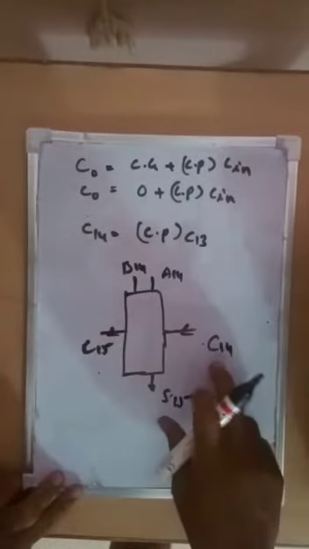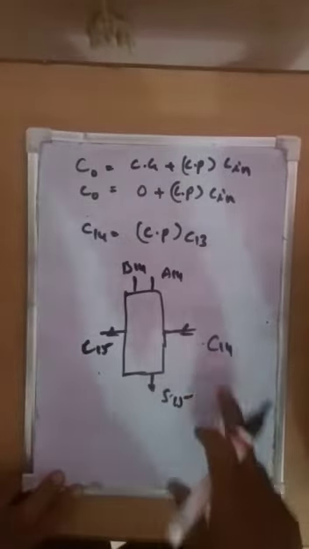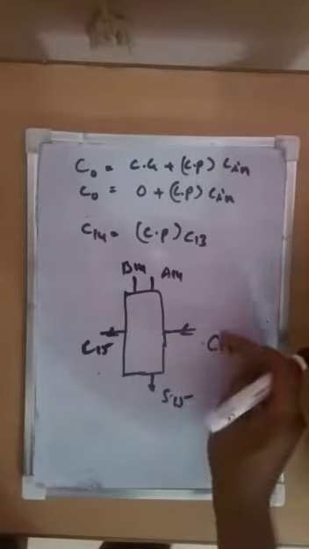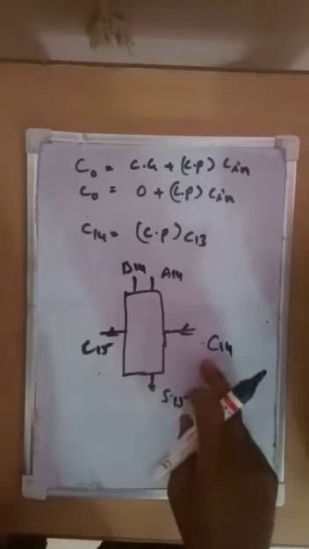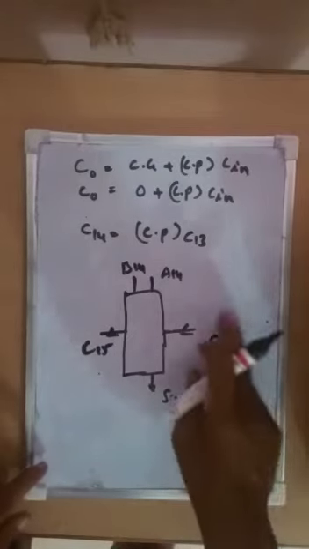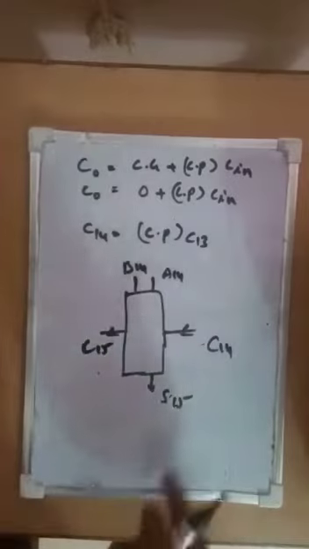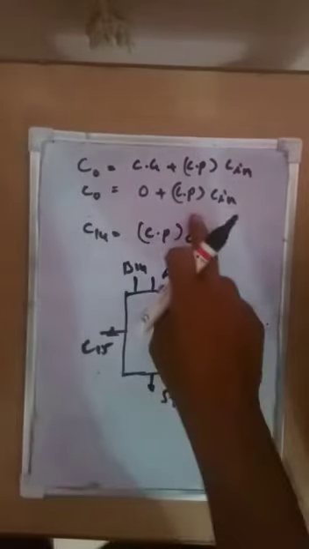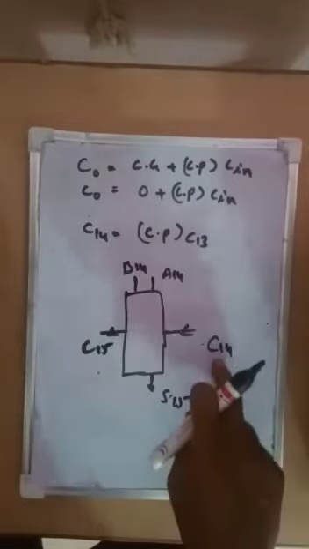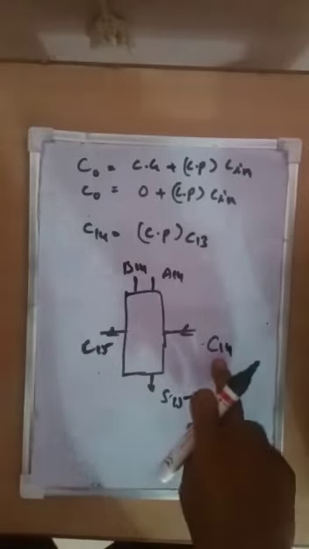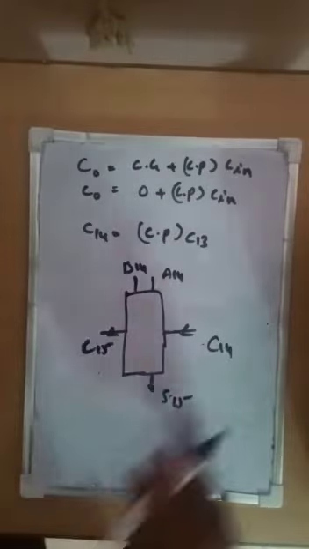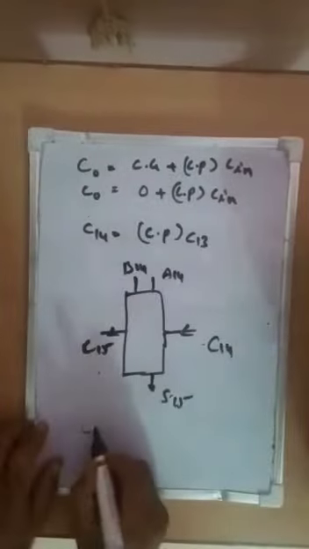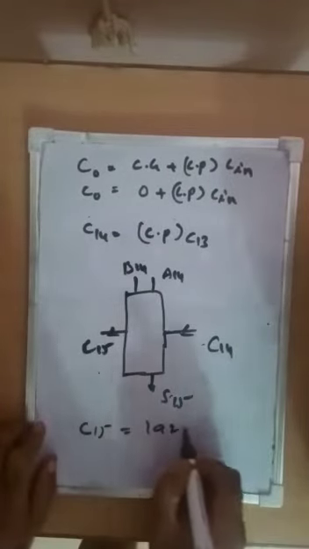That means it depends on how C14 comes in. Once C14 enters, how much time will it take to arrive as an input, because the sum depends on the carry propagation delay. So what is the carry propagation for 16? Already 15 carry propagations have been cleared. That means C15 is equal to 192 nanoseconds.